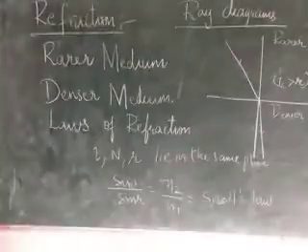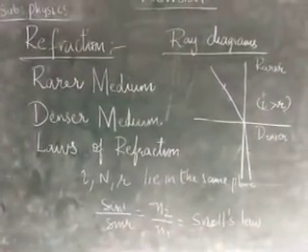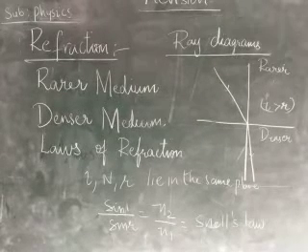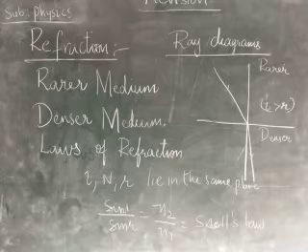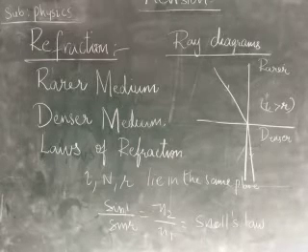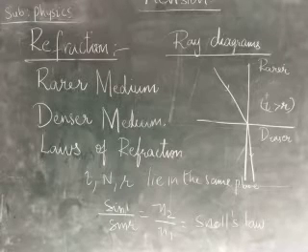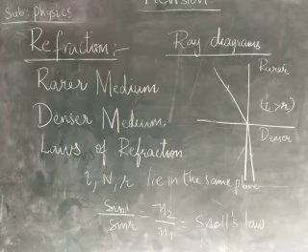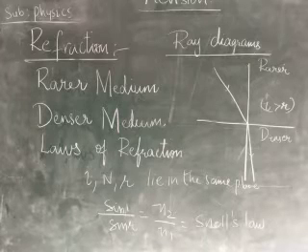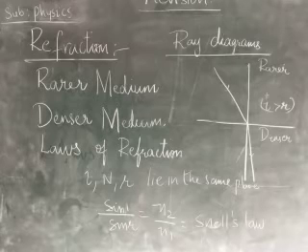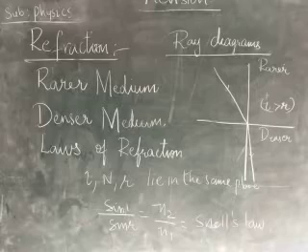You should know Snell's law. In the examination you may get the question: the ratio of the sine of incidence to the sine of refraction, which is equal to the refractive index, is called Snell's law. Therefore, you should make a note of the laws of refraction: the incident ray, normal, and refracted ray lie in the same plane, and sin I by sin R is equal to N2 by N1, called Snell's law.